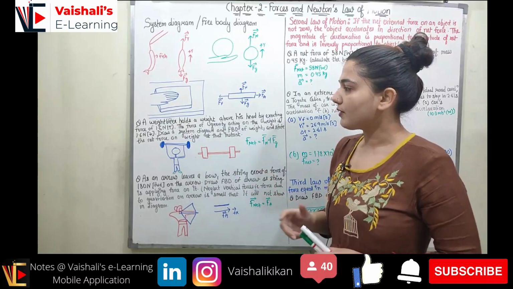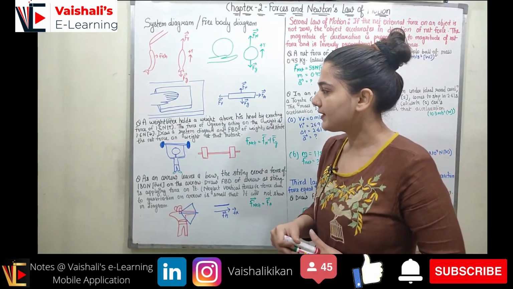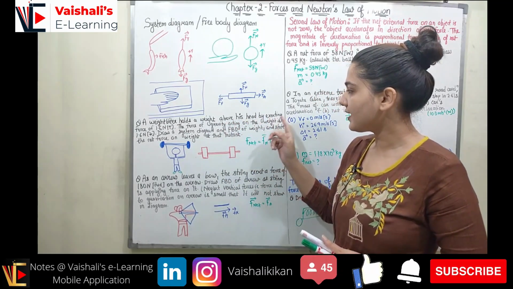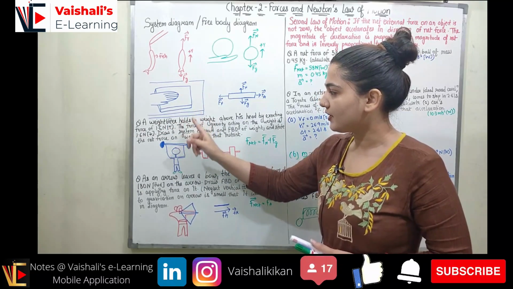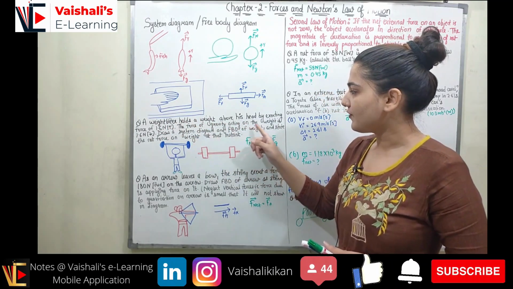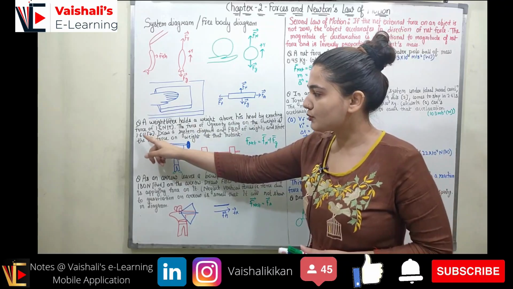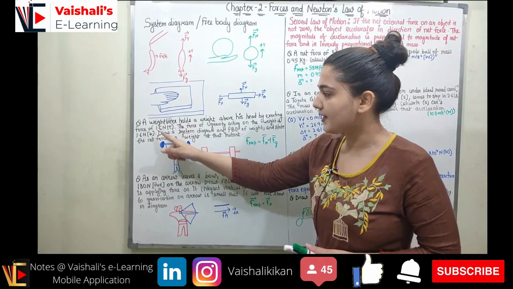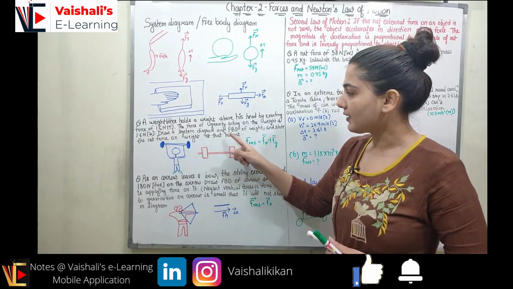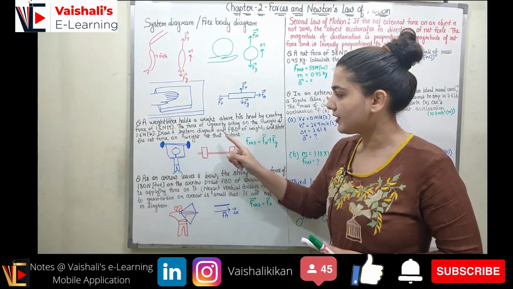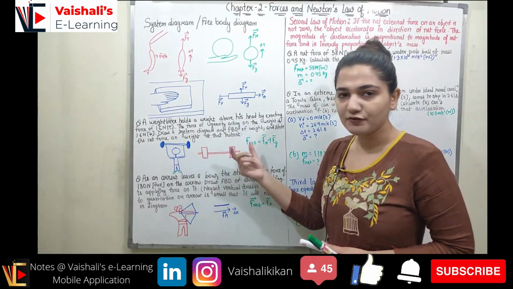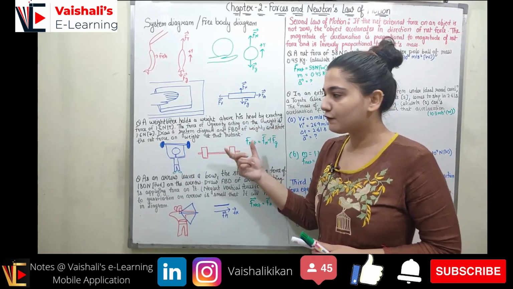So now coming to the question, the problem states a weightlifter holds a weight above his head by exerting a force of 1.6 Newton in upward direction. The force of gravity acting on the weight is the same, which is 1.6. Now the direction is downward. Draw a system diagram and the free body diagram of the weight and state the net force on the weight at that instant. So we have talked about the system diagram and the free body diagram.